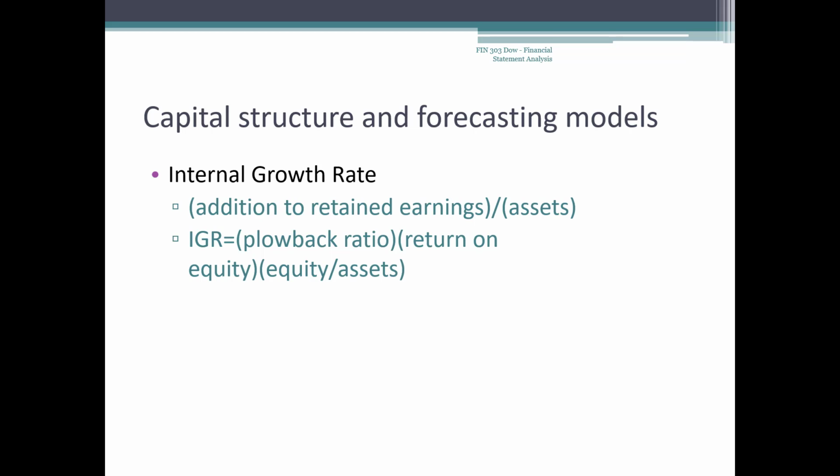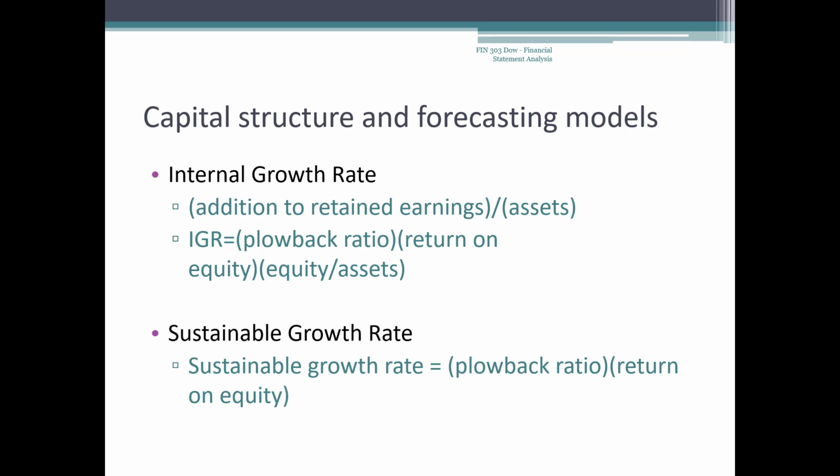Another way to express that is that the internal growth rate equals the plowback ratio, the fraction of earnings that is reinvested in the company, multiplied by the return on equity, which tells us the amount of earnings generated per dollar of assets, and this multiplied by equity over assets, which measures how important equity is a source of financing. From this equation, we can see that the more profitable the company is, or the more it reinvests in itself, the faster it will grow.